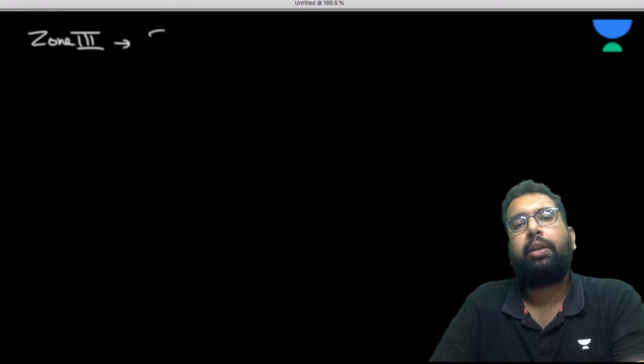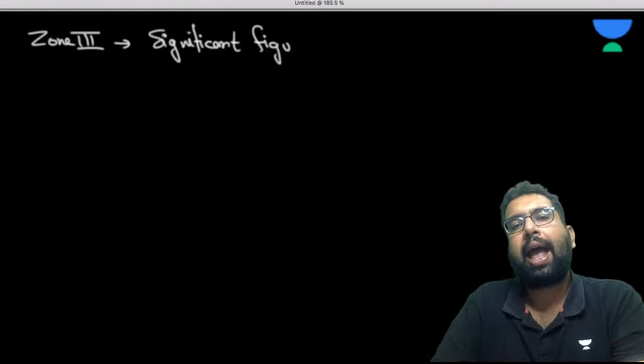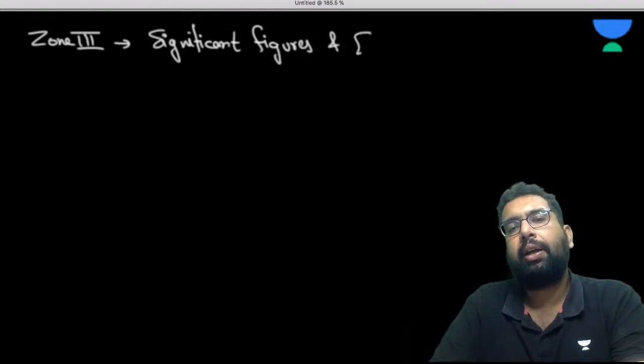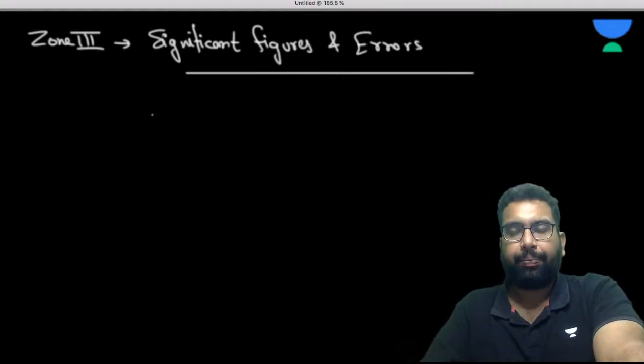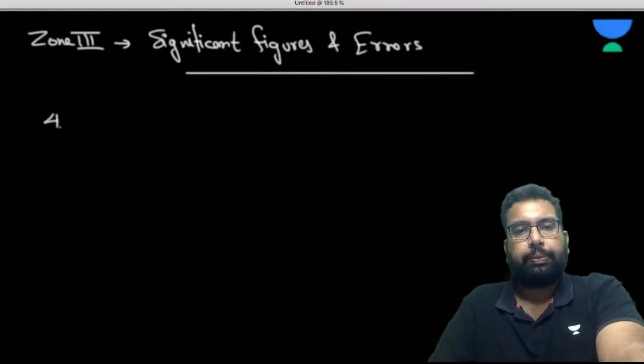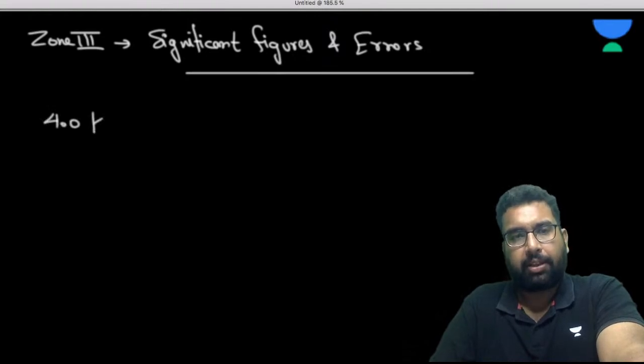So we are having this zone 3. In this zone 3, we need to see the concept of significant figures and errors. I asked this question in the last session also. Let's see if you have watched that or not.